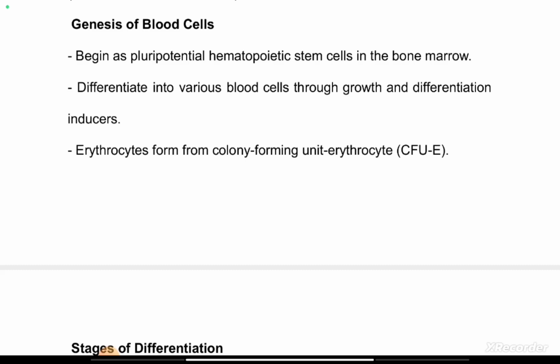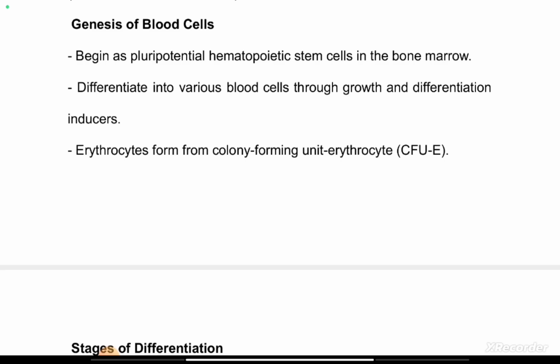The stages and phases of changes that happen right from the stem cells down to the mature erythrocyte are the stages of differentiation, and they constitute the genesis of our blood cells. So your genesis is just the source. Where is the red blood cell coming from?